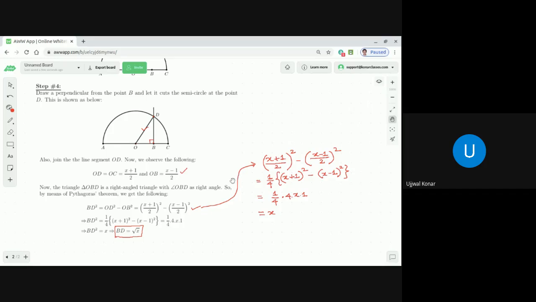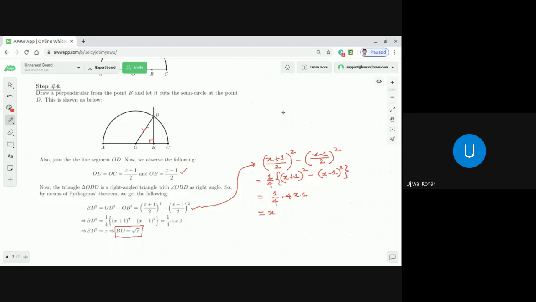You know that x plus 1 by 2 whole square minus x minus 1 by 2 whole square. As 1 by 2 whole square is there, 1 by 2 whole square means 1 by 4, correct or not? That 1 by 4 we took common. That's why you see 1 by 4 is there now. And then what are we left with? x plus 1 whole square minus x minus 1 whole square. And dear students, there is a formula that a plus b whole square minus a minus b whole square is equal to 4 into a into b. How?